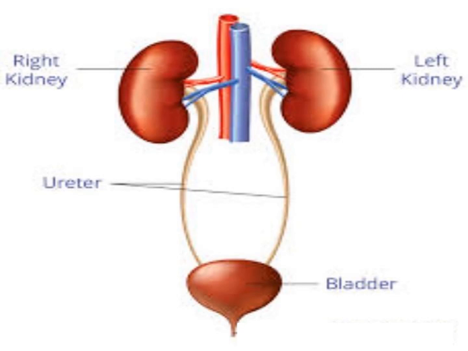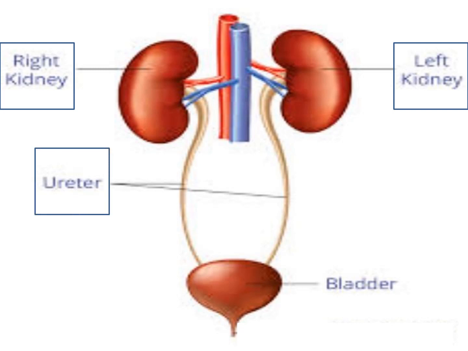Now, in humans, there are different organ systems for different processes. We have the digestive system for digestion, the respiratory system for respiration. Similarly, one such system that is used for excretion is the excretory system. The human excretory system consists of a pair of kidneys, that is right and left kidney, a pair of ureters, and the urinary bladder.